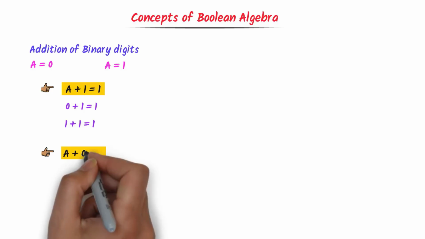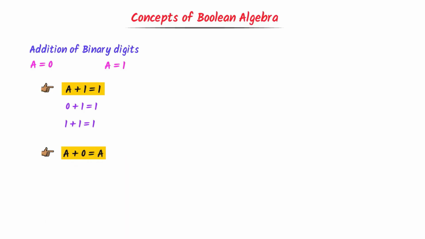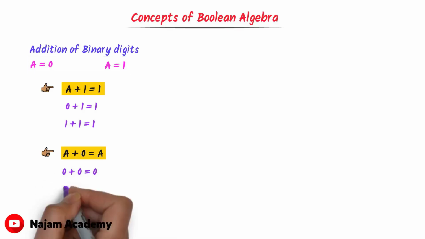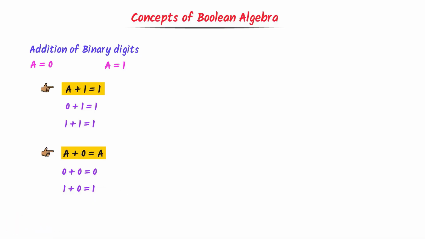Secondly, a plus 0 is equal to a. We know that a is equal to 0 or a is equal to 1. So 0 plus 0 is equal to 0 or 1 plus 0 is equal to 1.